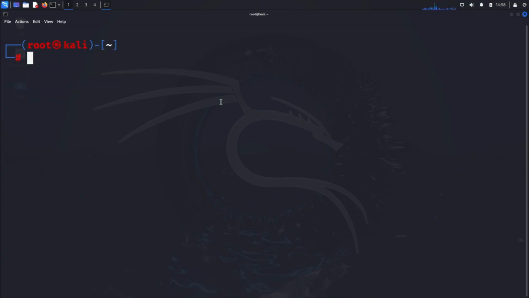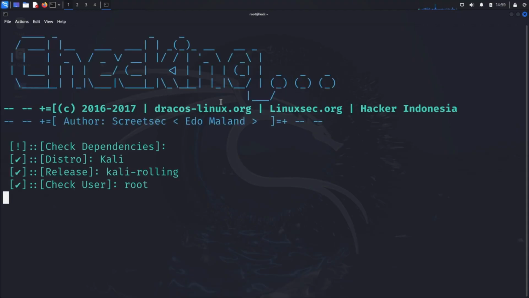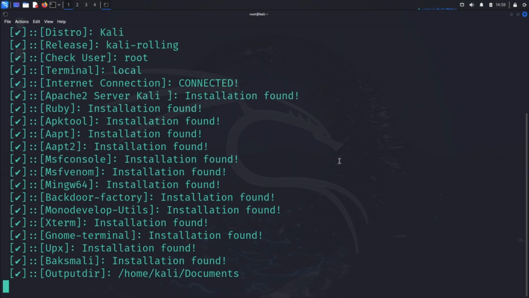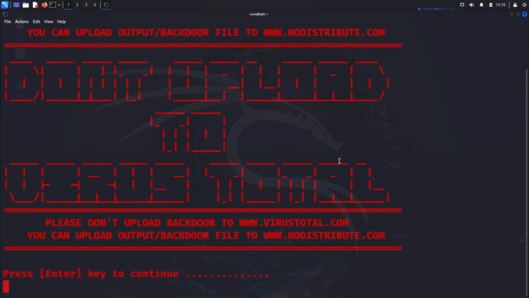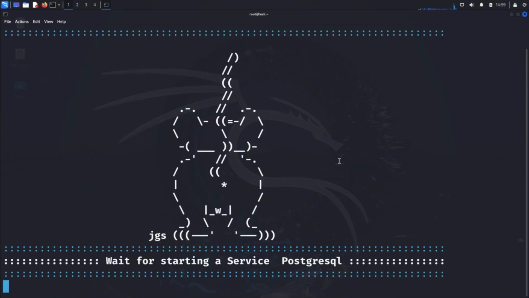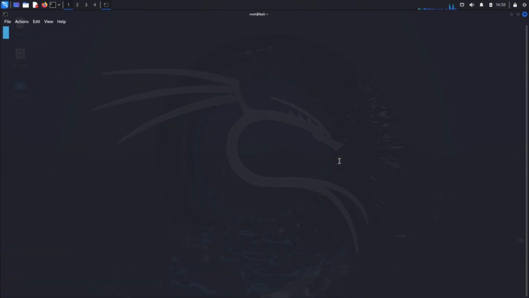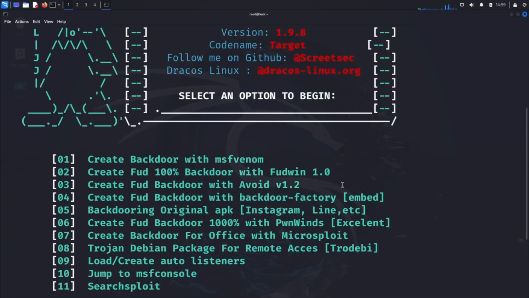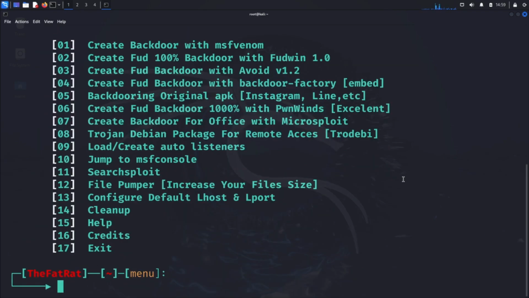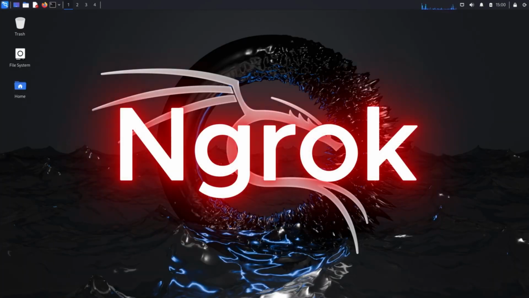To verify our installation, make sure you're still in root privileges and type TheFatRat. Watch as it performs one final module check. Press enter when prompted, and wait while it starts the PostgreSQL service. Press enter again at the next prompt. And there we have it. TheFatRat's main menu with all its options. We'll explore these in detail, but first, let's install our second crucial tool, Ngrok.